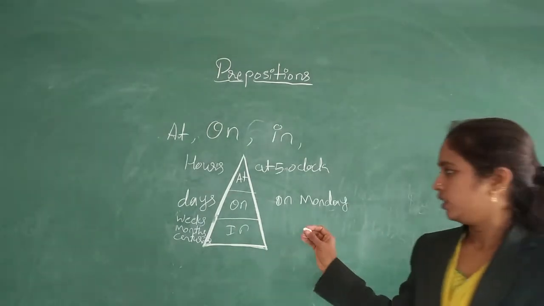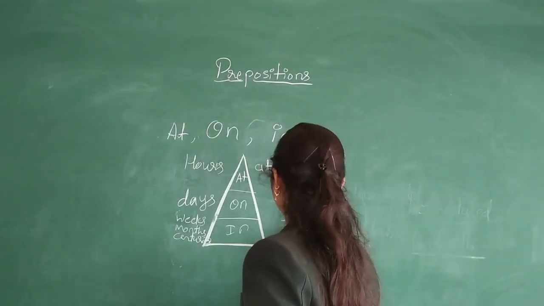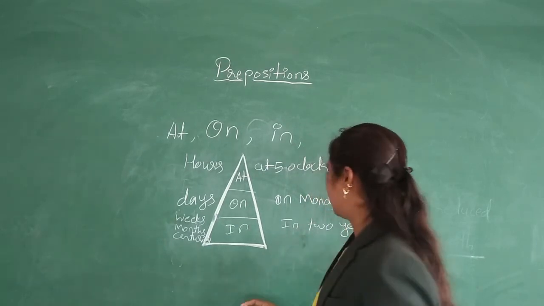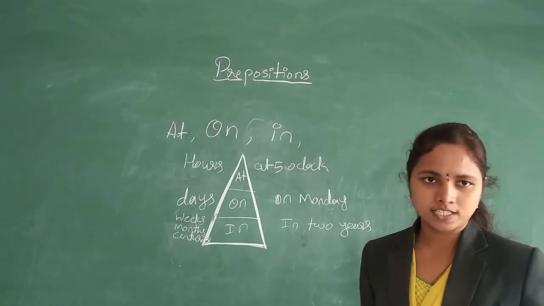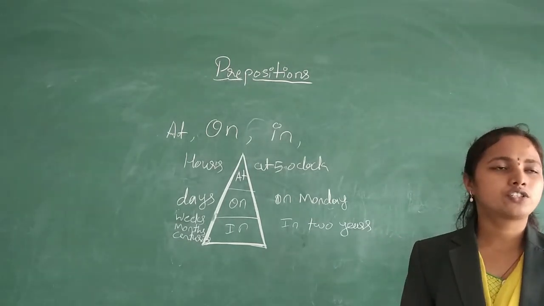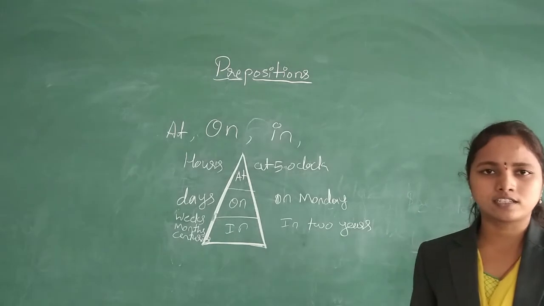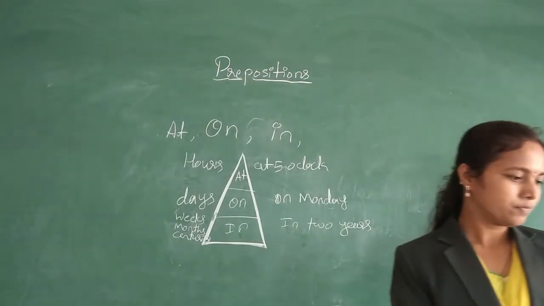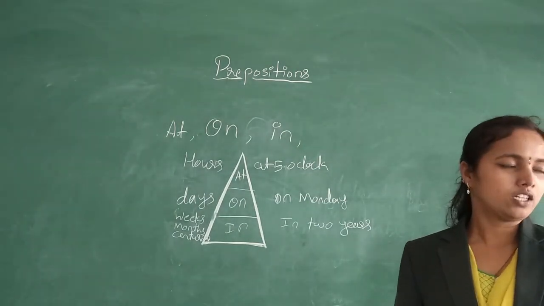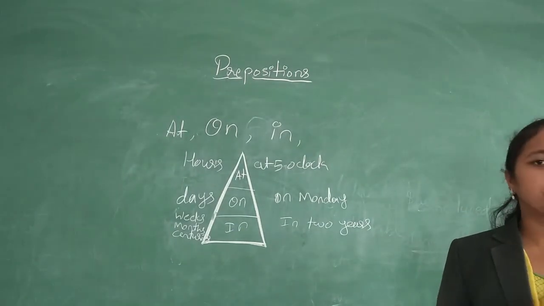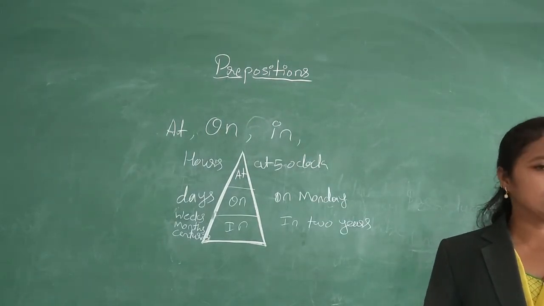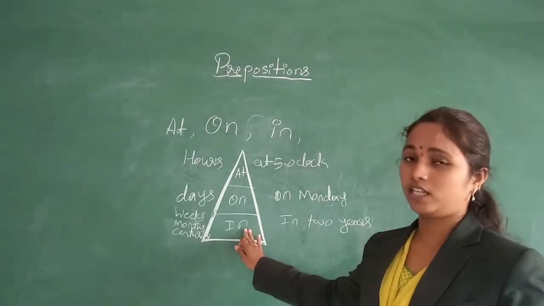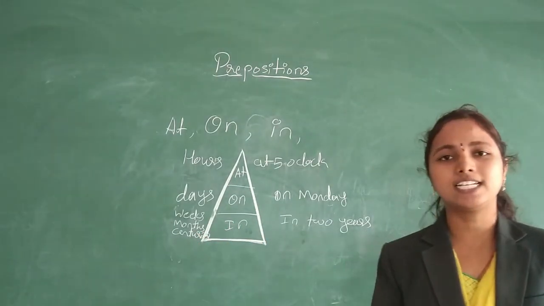So, in 2 years. I will complete this task in 2 weeks, or else she came in the month of August, like that. We use this in for weeks, months, centuries. So in the 19th century or in the 20th century, next in the month of August, in the last year, in the next year, like that we use preposition in for days, weeks, months, centuries, years, and so on.